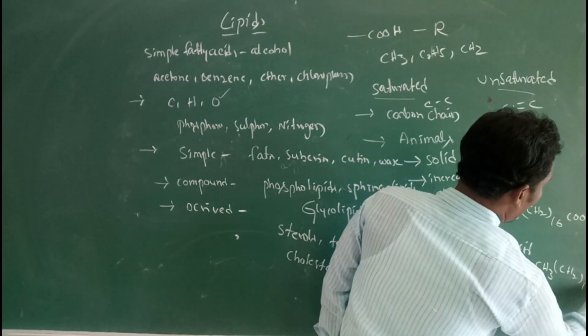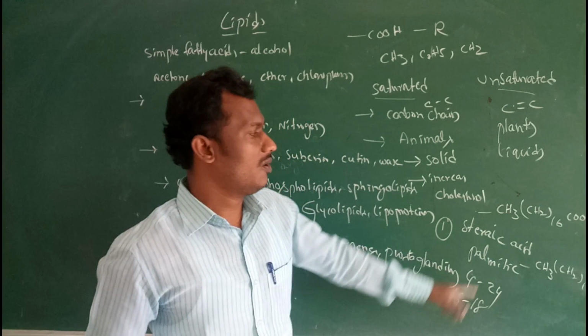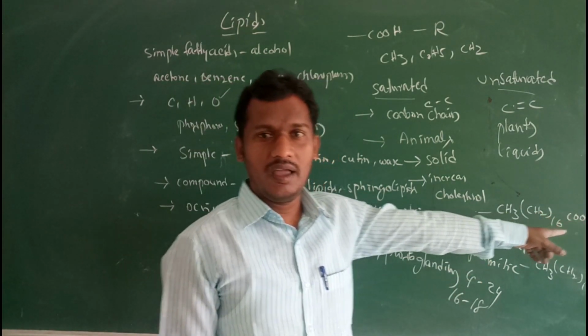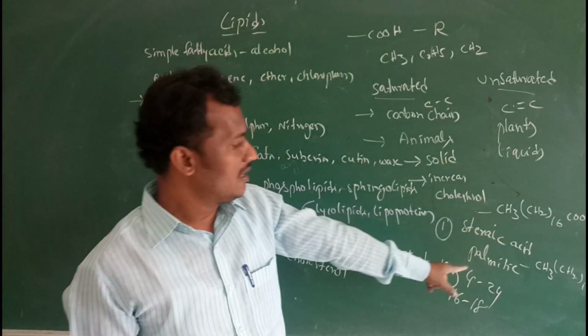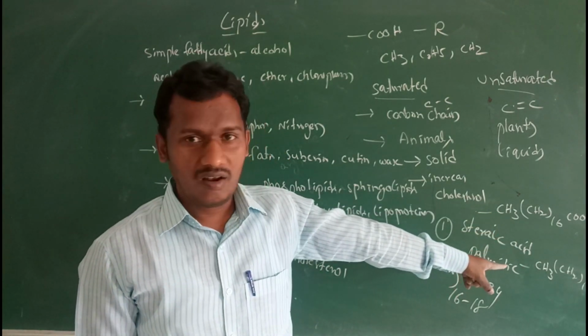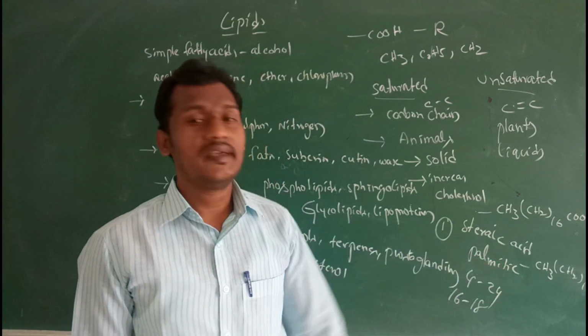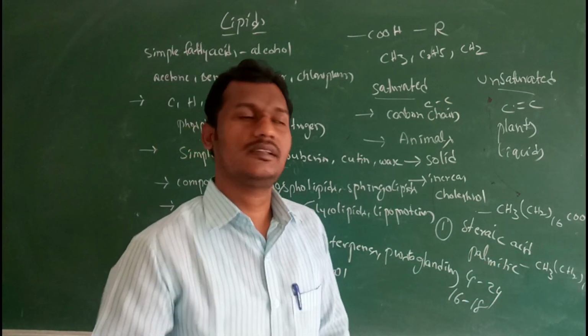So 14 COOH. Along with the carboxylic group, in stearic acid 18 carbons are present. Then in palmitic acid, along with the carboxylic group, 16 carbons are present.